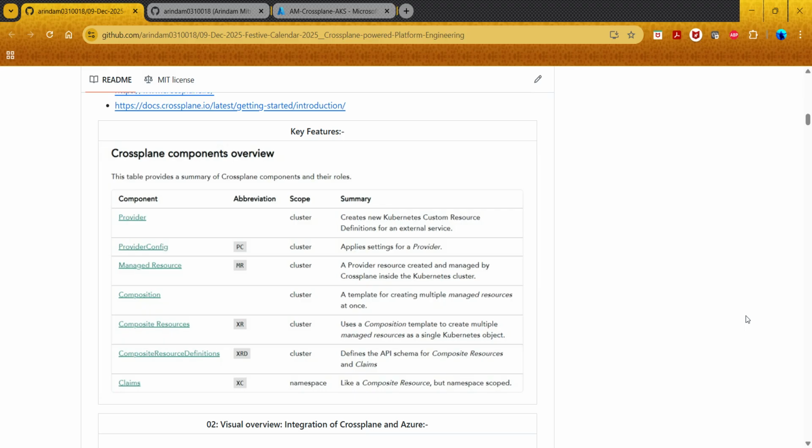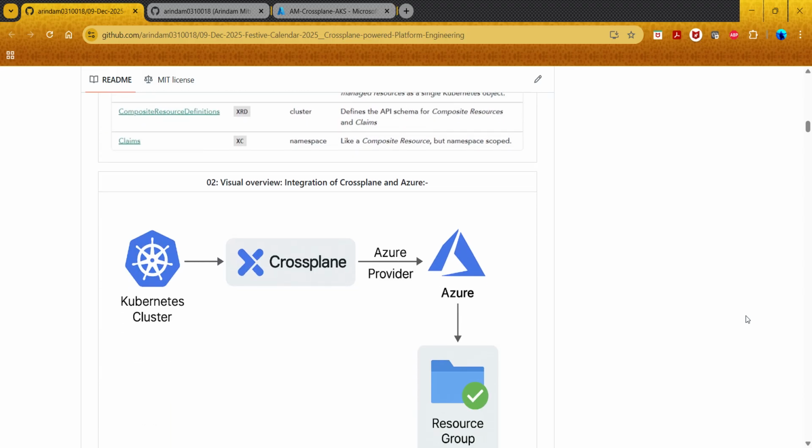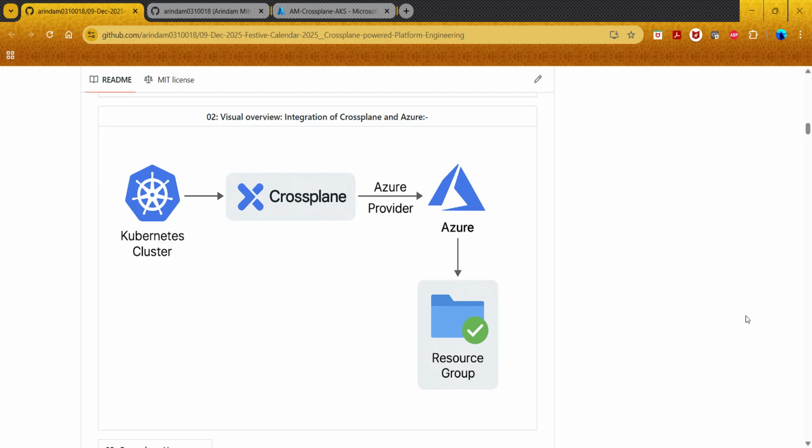Feel free to go through the documentation. It is very well documented. And this is a pictorial view of how it is happening. As I said, there's a Kubernetes cluster, then Crossplane is installed inside the Kubernetes cluster. Then we provide which provider we want to use.